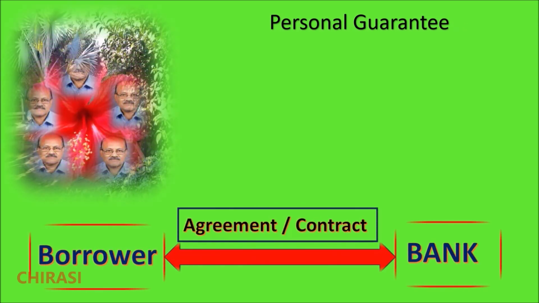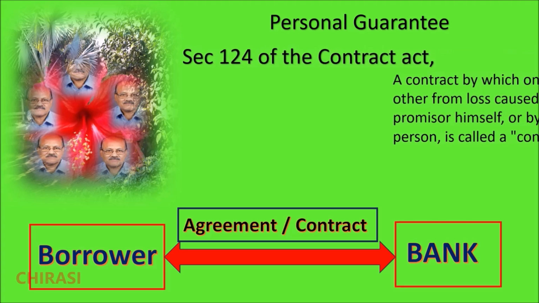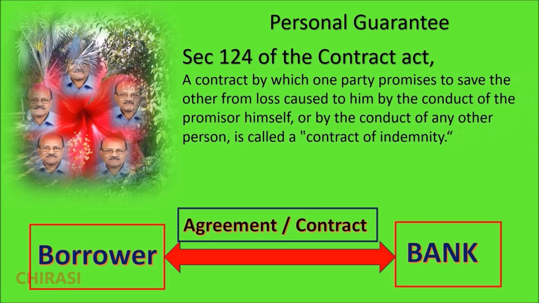And the last one is the personal guarantee. Many times, for a loan given to a company or partnership firm, the individual directors or partners give their personal guarantee also. As per Section 124 of the Contract Act, if one party promises to save the other from loss caused to him by the conduct of the promisor himself or by the conduct of any other person, it is called a contract of indemnity.